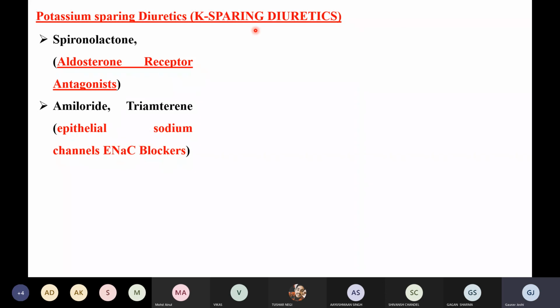ENaC, right? In the last class, I guess we discussed aldosterone, right? So what was that aldosterone doing? Where was aldosterone released from? Aldosterone was released from the renal cortex. The adrenal cortex are the organs just present above the kidney, and they release the aldosterone. So what was aldosterone's job? Aldosterone was allowing the reabsorption of sodium back to the blood, right?